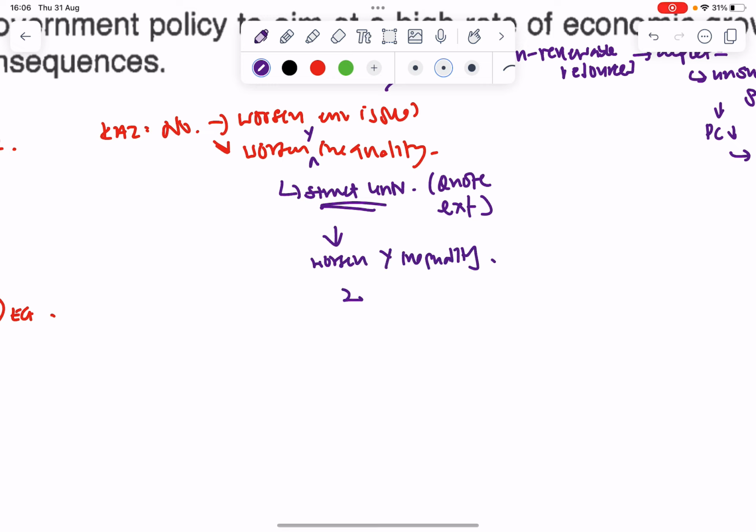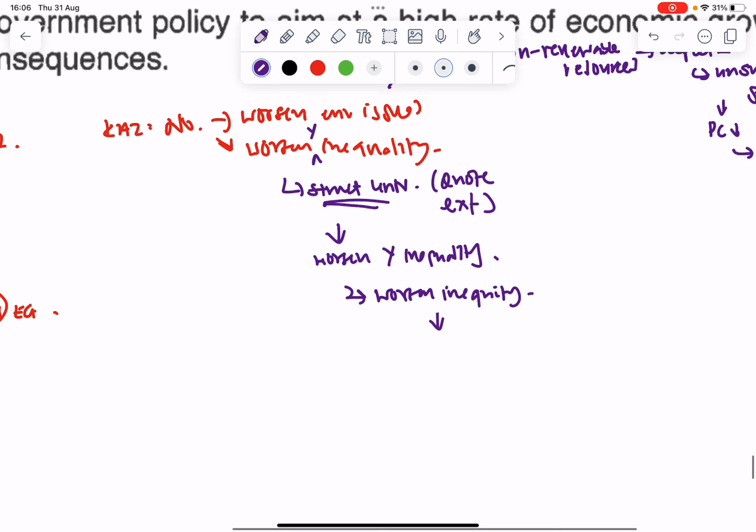And then it would also worsen the issue of inequity, because now the higher skilled workers are paid a lot more than the less skilled workers. And this could actually result in them having a lowered standard of living or a stagnant standard of living.